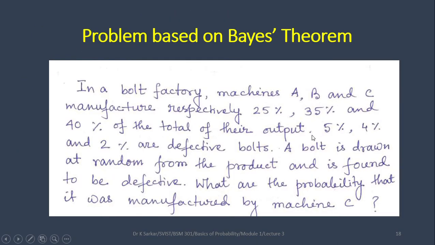Okay, now one question based on Bayes theorem. In a bolt factory, machines A, B and C manufacture respectively 25%, 35% and 40% of the total of their output. 5%, 4% and 2% are defective bolts. A bolt is drawn at random from the product and is found to be defective. What is the probability that it was manufactured by machine C?